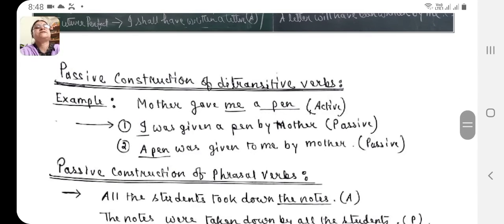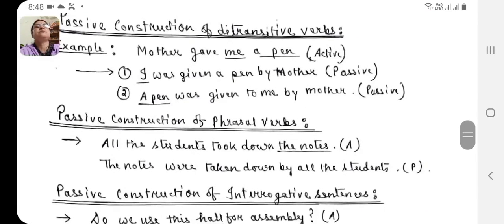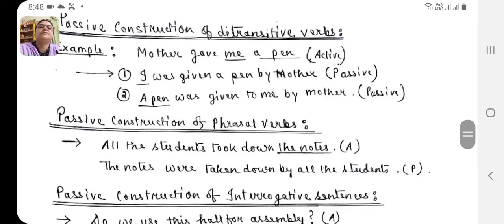Now coming to passive construction of ditransitive verbs. What is a ditransitive verb? A verb that carries two objects is known as a ditransitive verb. See the example. Mother gave me a pen. Gave, the verb is gave.